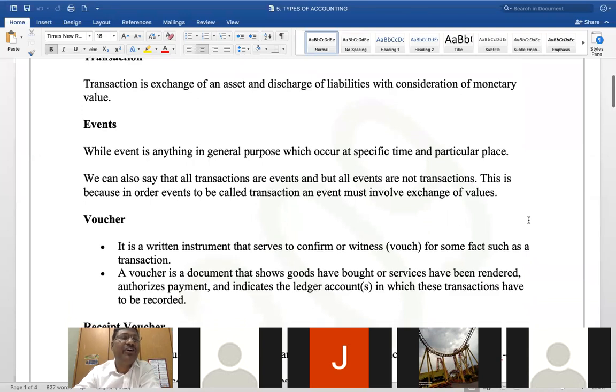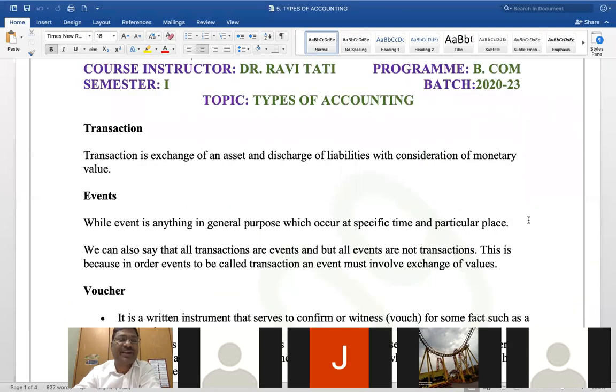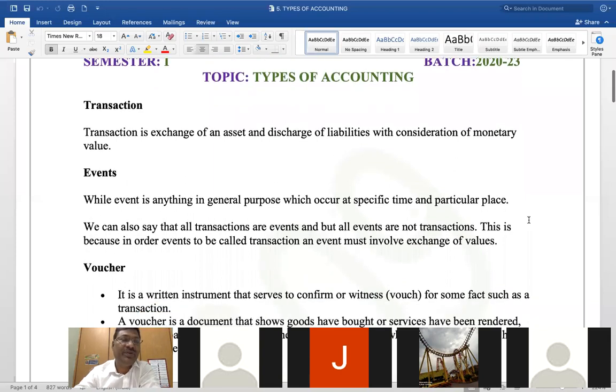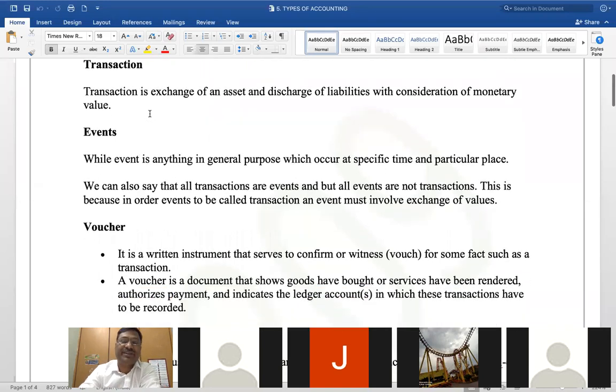So, types of accounting. We will just look at some terms, then go to types of accounting. What is a transaction?